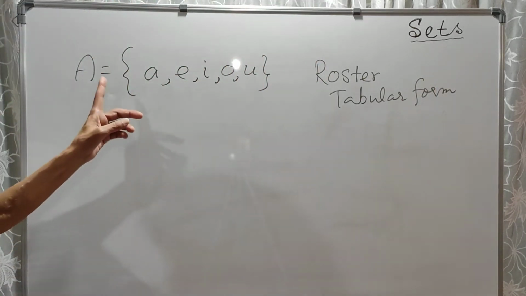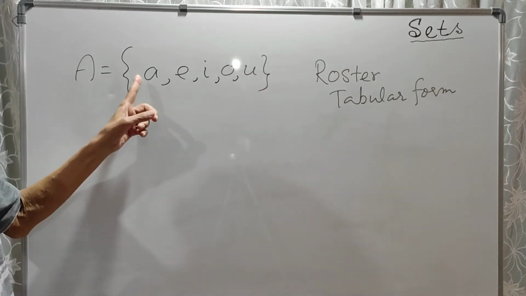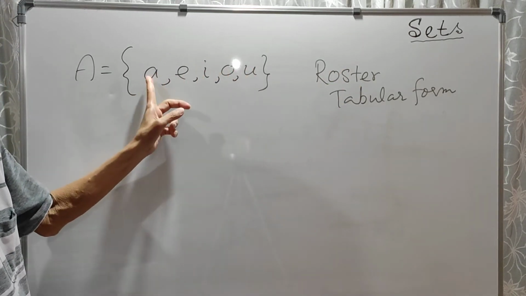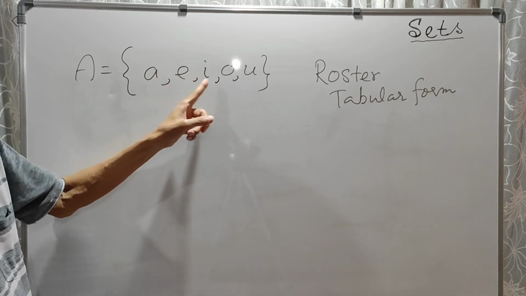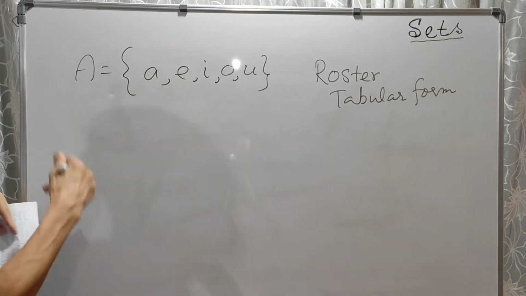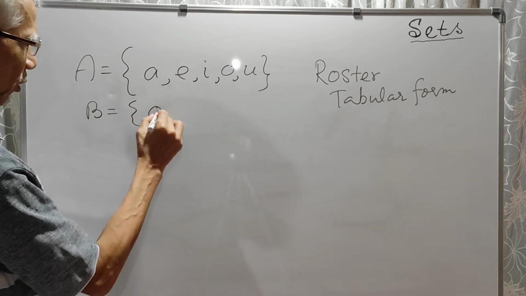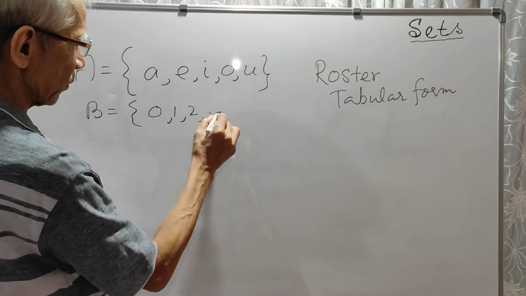So I have written this set in what form? Roster form or tabular form. In this form, we write each and every element. There are 5 elements. We write all the elements using commas and of course braces. All right. That way, that second one which I wrote before, that is B, that is 0, 1, 2, etc.